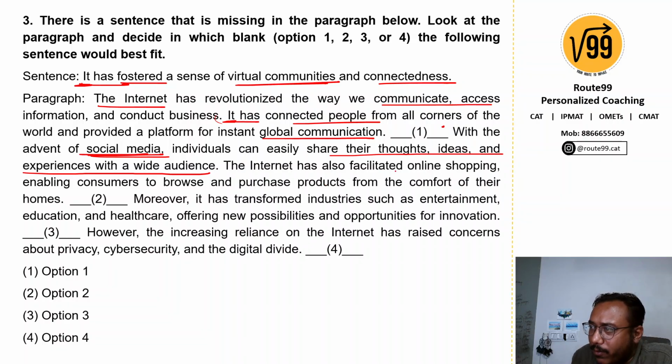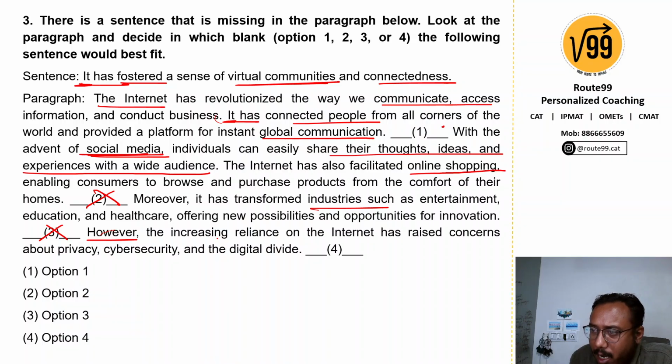The internet has also facilitated online shopping, enabling consumers to browse and purchase products from the comfort of their homes. So now it has changed its focus to online shopping, right? So again, it does not foster a sense of communities. So obviously we can't put it in the second one. Moreover, it has transformed industries such as entertainment, education and healthcare, offering new possibilities and opportunities for innovation. So they are talking about industries, right? Still no talk about connectedness or communication. So we cannot put it in the third statement as well.